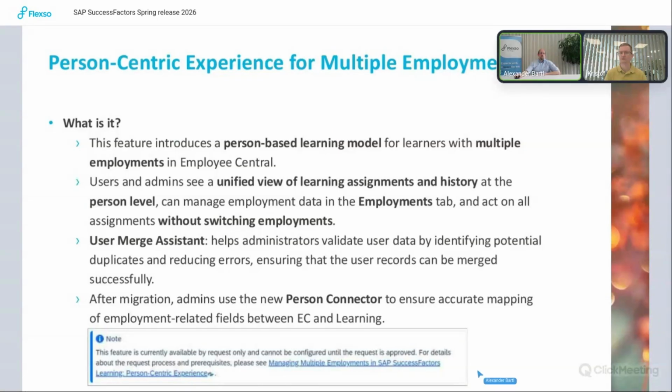And then I think it will be interesting to have the data together and not need to search for how many employments the user has and where to find the right information.